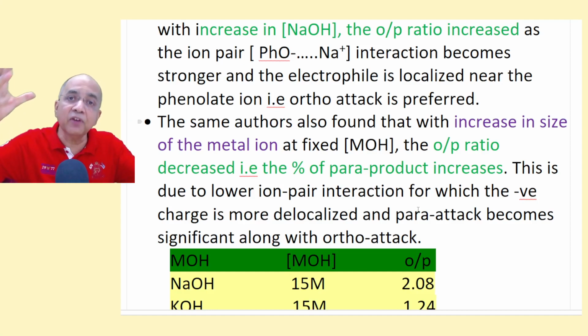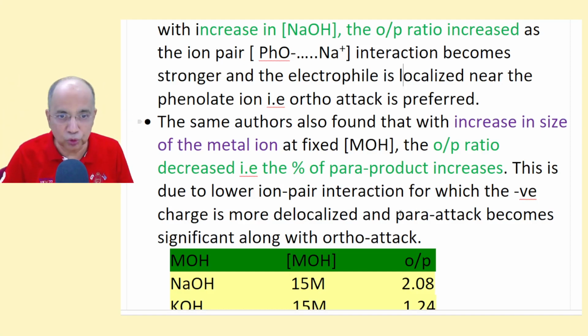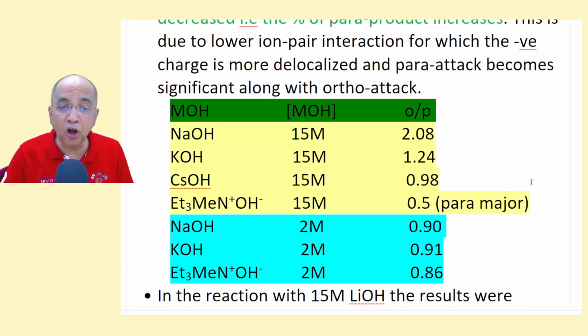Sometimes steric effect will make the para major over ortho. This is due to lowering of ion pair interaction, for which negative charge is more delocalized and para attack becomes significant along with ortho attack.